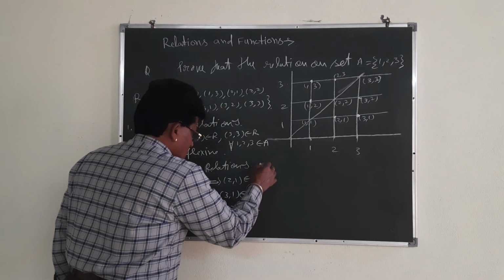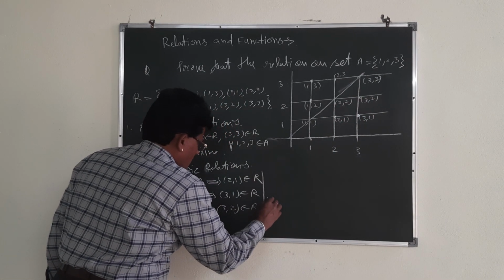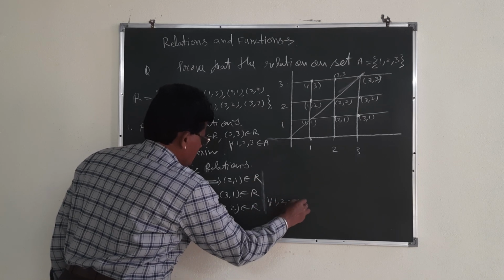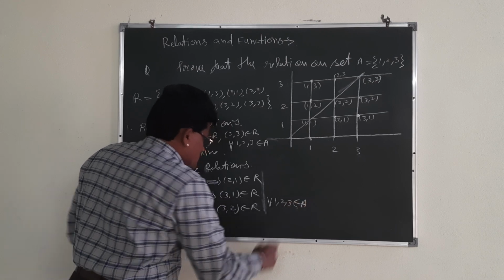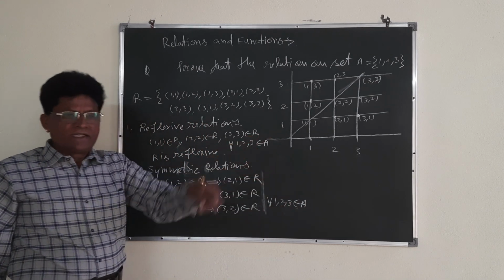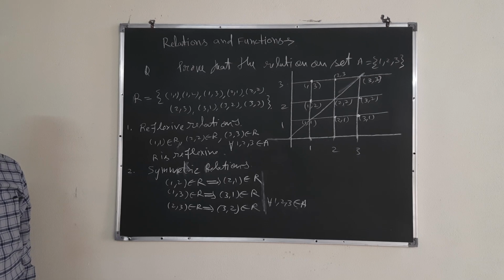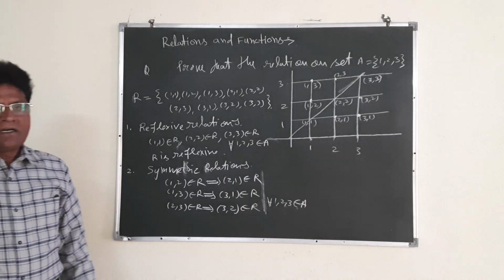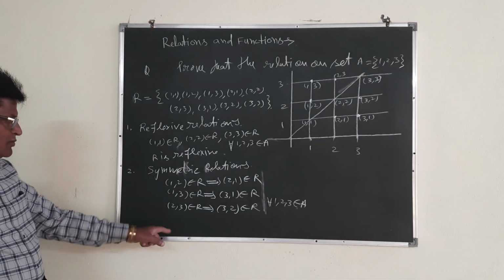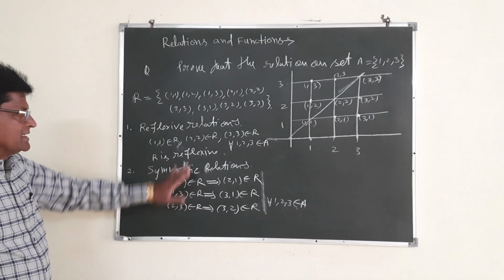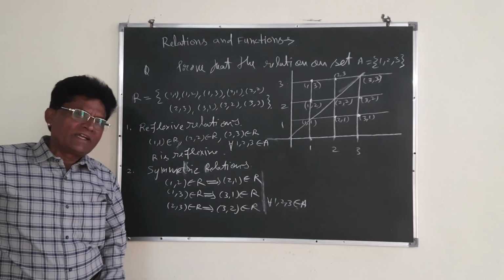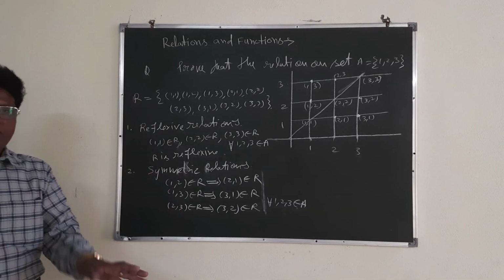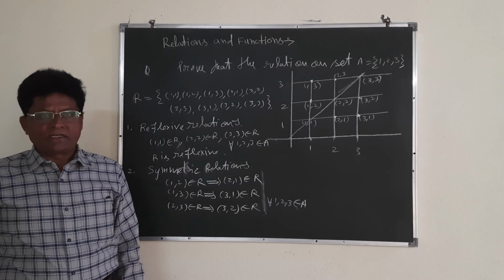That is why I am going to write, for all elements 1, 2, 3 belonging to A. You must write this one, otherwise half the marks will be deducted. From there we go to the ordered pairs. Since we have taken the elements from this set, you must write it for each and every one. Not only this, other elements also you can write. Here we have taken only a few, but similarly you can do it for the others, and so the relation is symmetric.